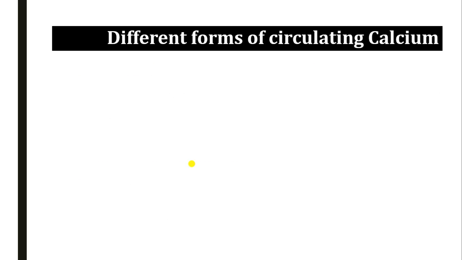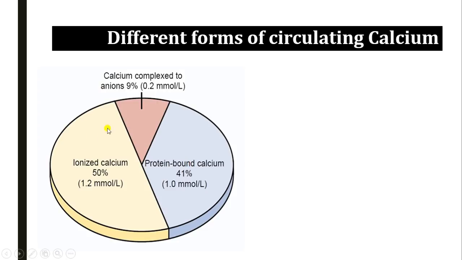Now we have seen that out of total calcium, 1% is present in the blood and plasma, 99% in bone and teeth. Out of that 1% that is circulating calcium, it is again present in different forms, and it is very important. Out of the total circulating calcium, 50% is in the ionized form. The remaining 50% is in bound form. Again, out of that remaining 50%, 40% is bound to protein, particularly albumin, and the remaining 9 to 10% is complexed to anions.